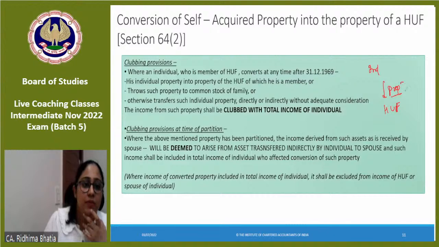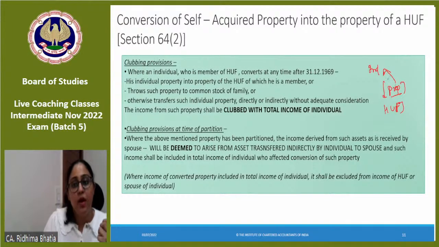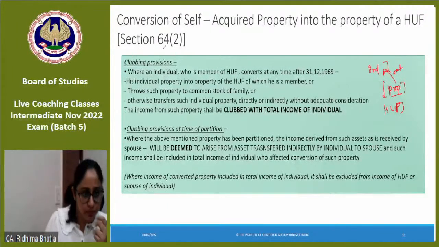Then whatever the income is earned from that property, that would be clubbed in the hands of individual. Owner कौन है? HUF. But clubbing provisions से individual के hand में that rent income would be taxable. Rent income or property का capital gain income would be taxable by clubbing provisions as per section 64 subsection 2. ठीक है? Simple? Yes.